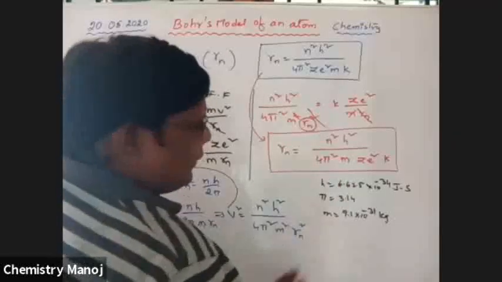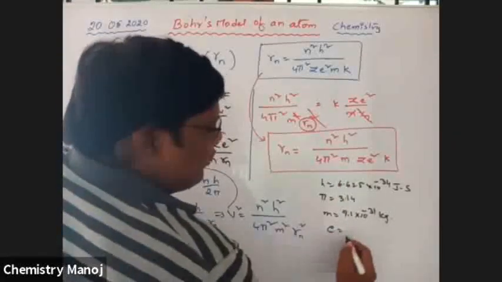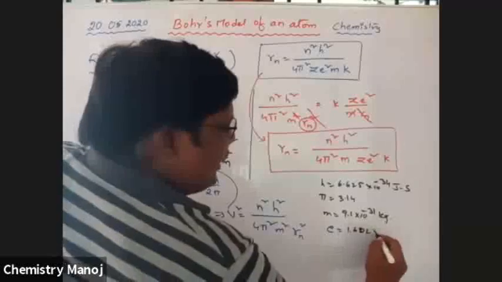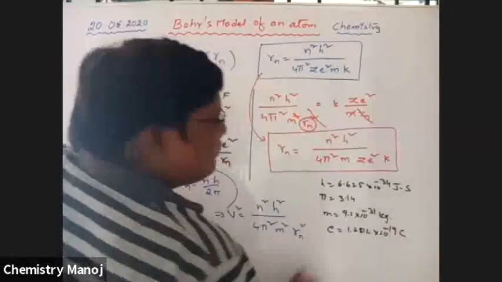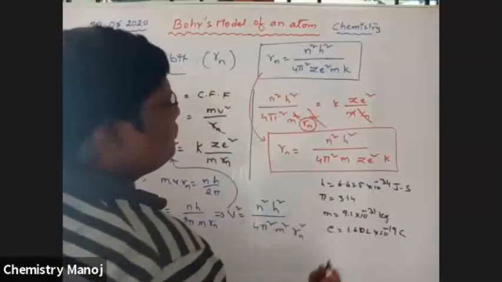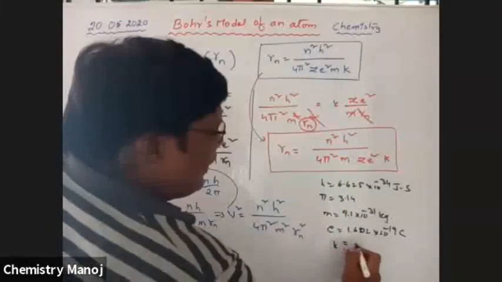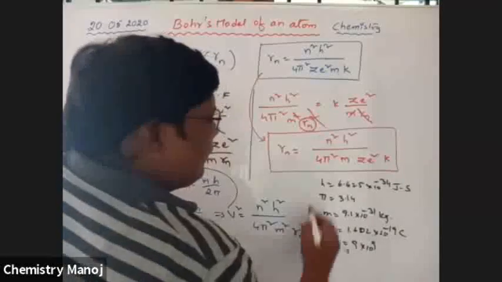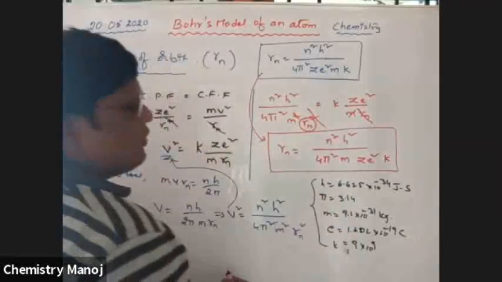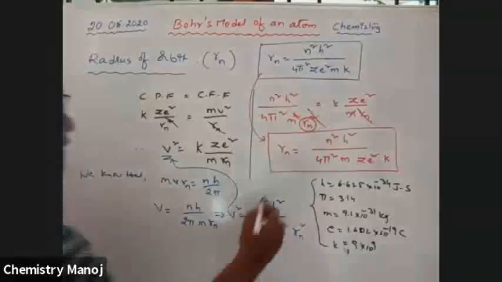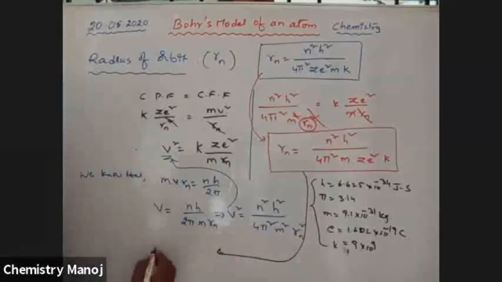Z, atomic number. e, charge of the electron, 1.602 into 10 power minus 19 coulombs. K is equal to 9 into 10 power 9. By substituting all these constant values, finally we will get the radius of nth orbit is equal to